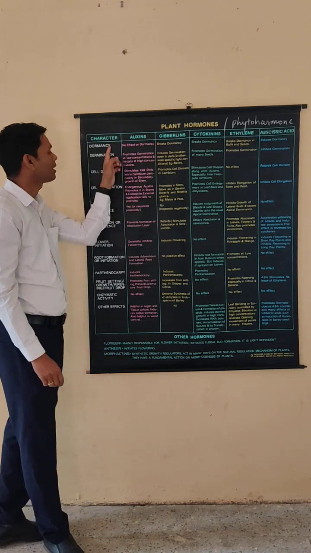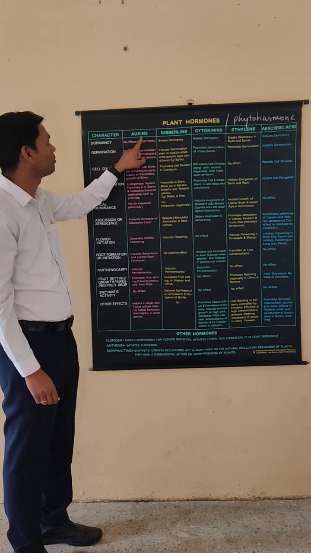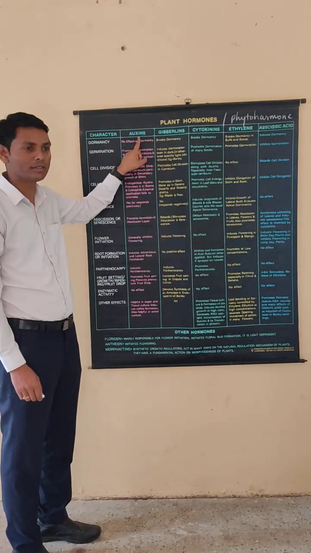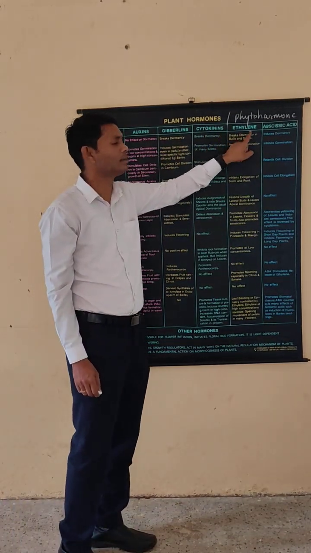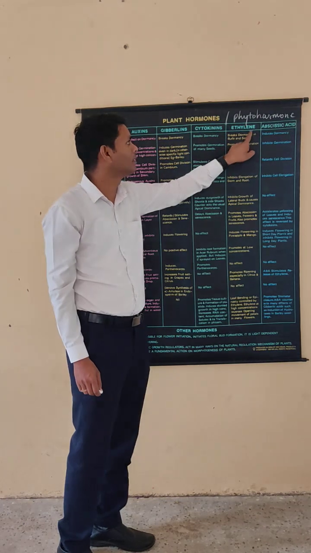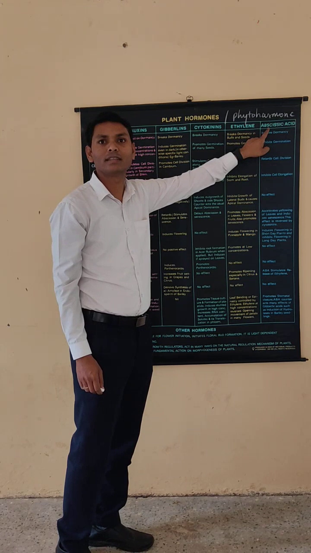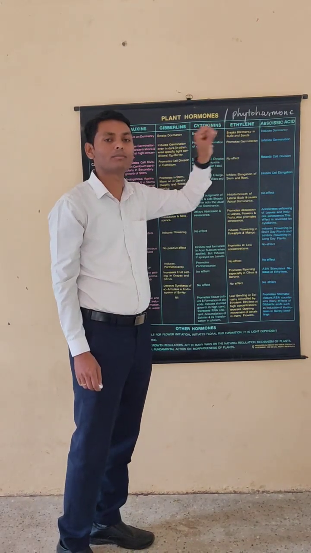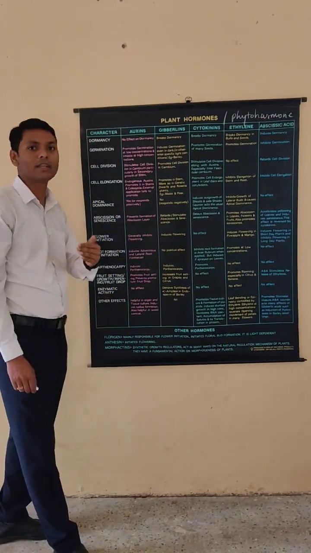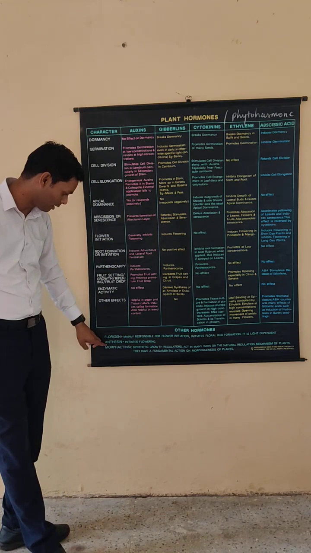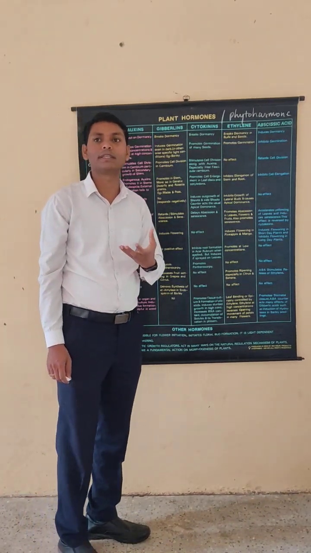Now these are the different hormones which are present in plants. One of the most important hormones is called auxin. Another is gibberellin. Another is cytokinin. Another hormone is ethylene, commonly called the gaseous hormone. Another hormone is abscisic acid, which plays an important role in stomata closing and opening. And one more hormone is called florigen, then brassinosteroids. So these are the hormones which are present in plants.